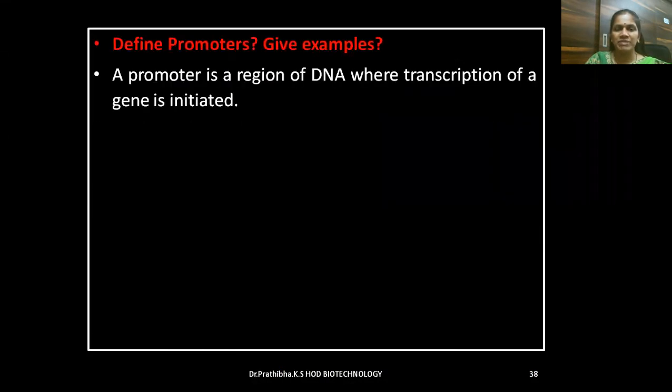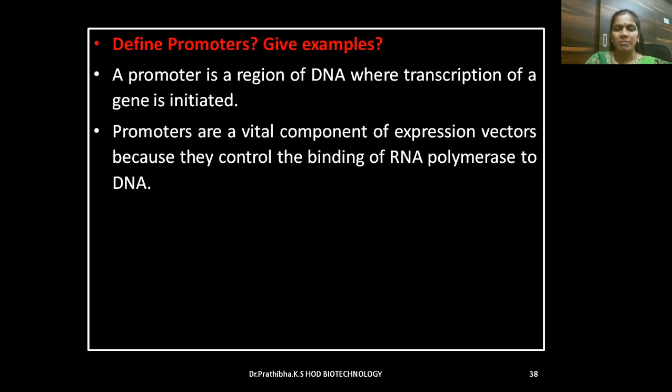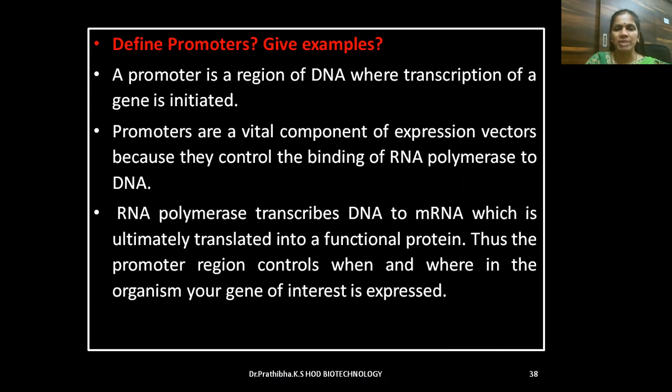Define promoters. Give an example. A promoter is a region of DNA where transcription of a gene is initiated. Promoters are a vital component of expression vectors because they control the binding of RNA polymerase to DNA to initiate transcription. RNA polymerase transcribes the DNA to mRNA, which is ultimately translated into a functional protein. Thus, the promoter region controls when and where in the organism your gene of interest is expressed.